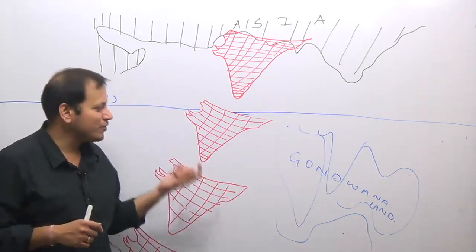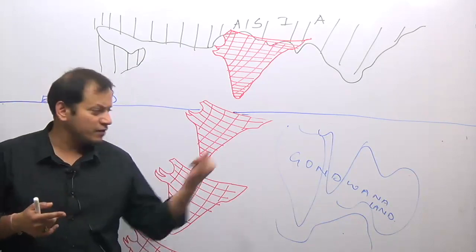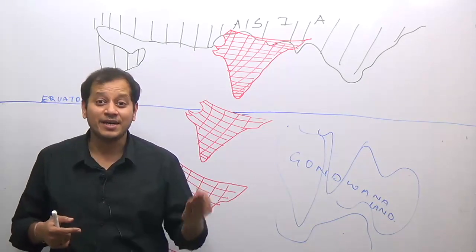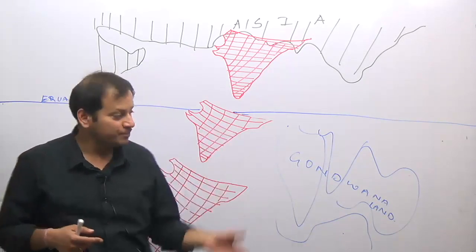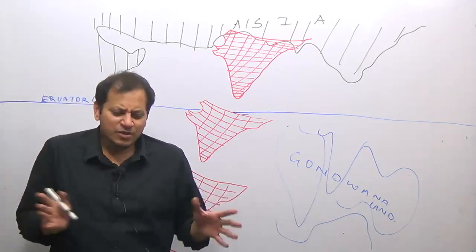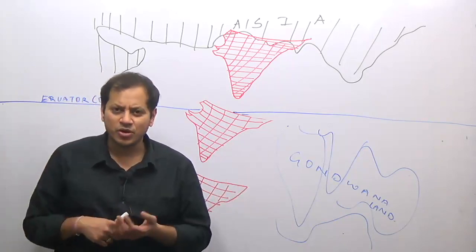Gondwana land consists of South America, Africa, India, peninsular India, remember the point, peninsular India, Australia and Antarctica. I will tell you a short story here on how to remember the geology.